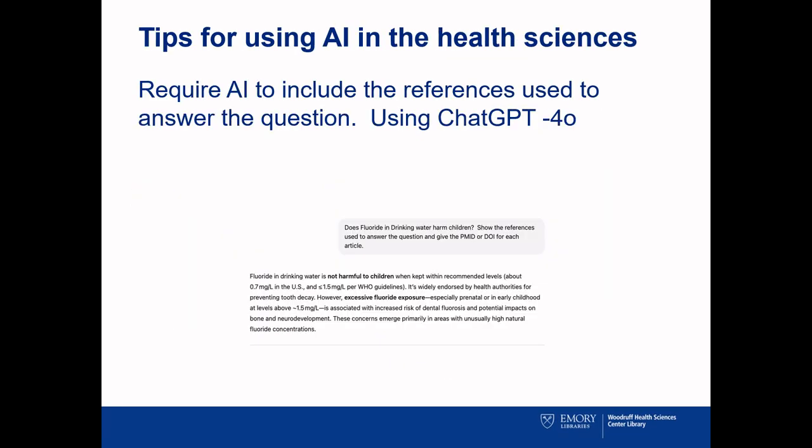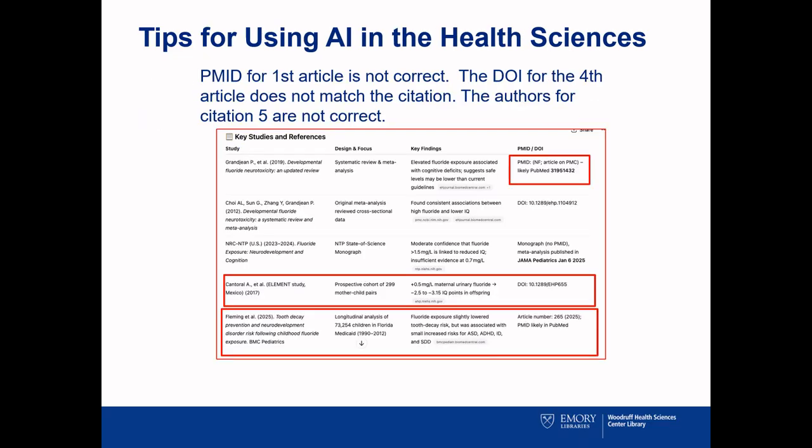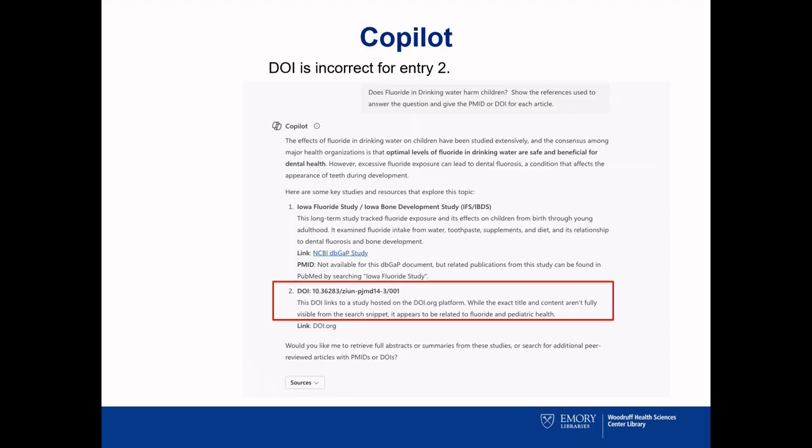One tip for using AI is to require that AI include the references used to answer the question in the prompt, such as in the prompt below. This allows you to check the references. In this example, the PMID is not correct for the first article, the DOI for the fourth article does not match the citation, and the authors for the fifth citation are not correct. If we use the same prompt for Copilot, we can see that the DOI for the second citation is incorrect.